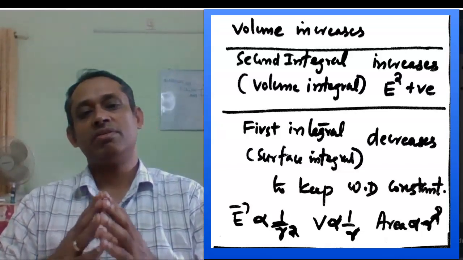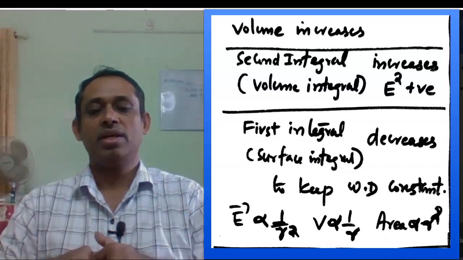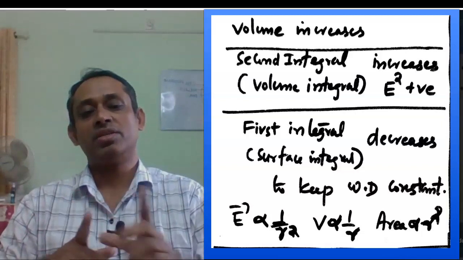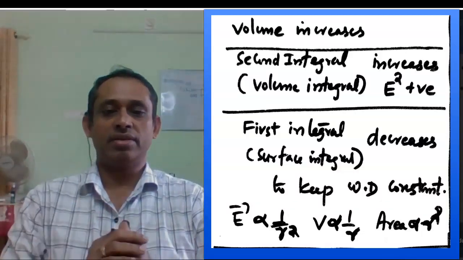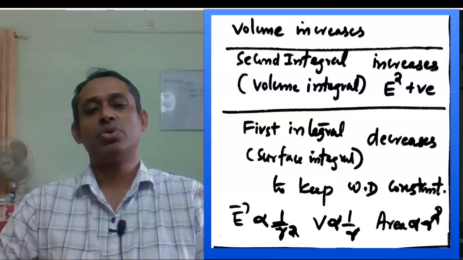Also, we will see in the first integral, the electric field is proportional to 1 by r square, the potential V is proportional to 1 by r, and the area that we integrate, it is a surface integral, is proportional to r square.